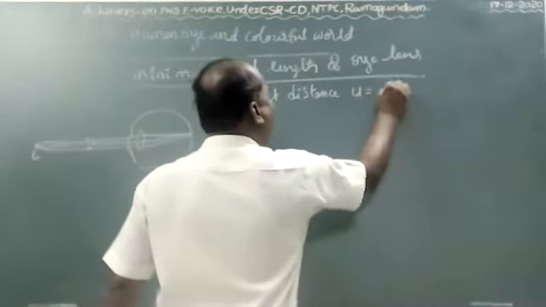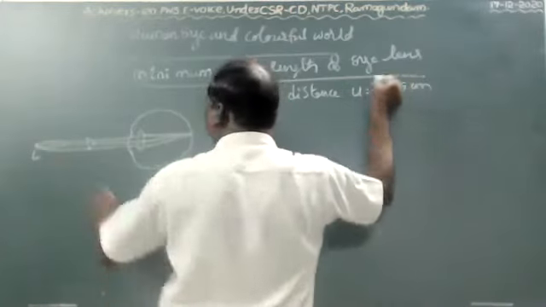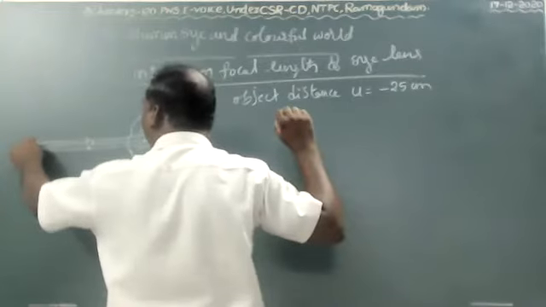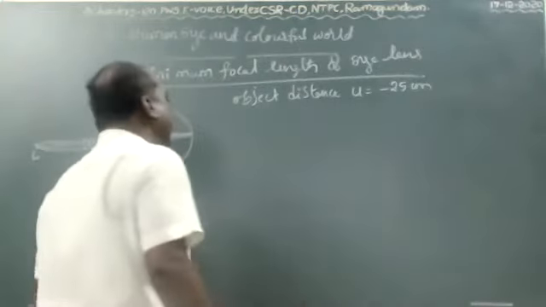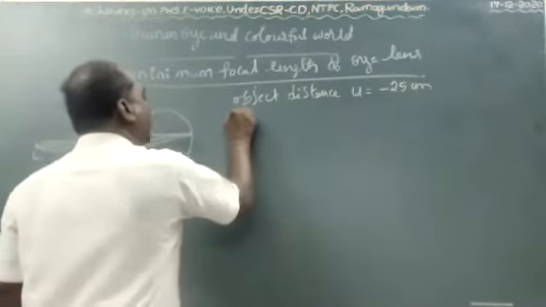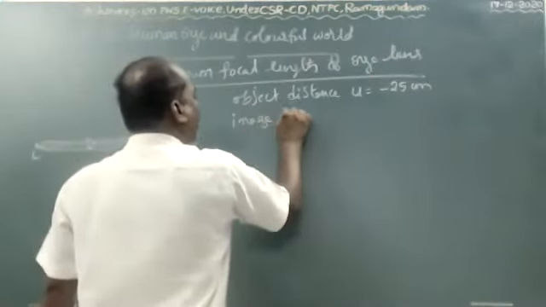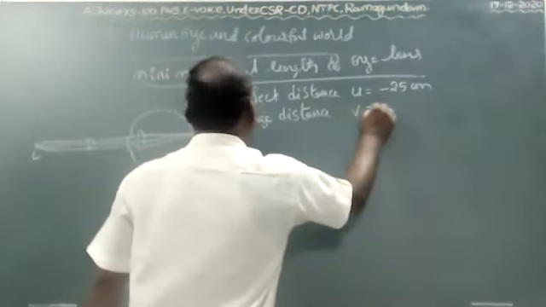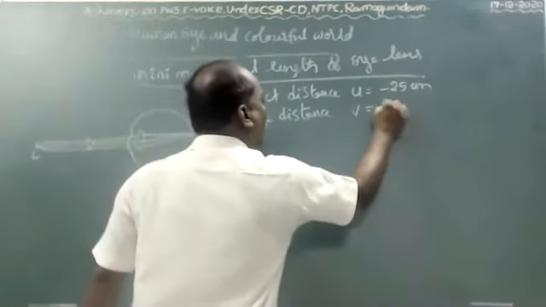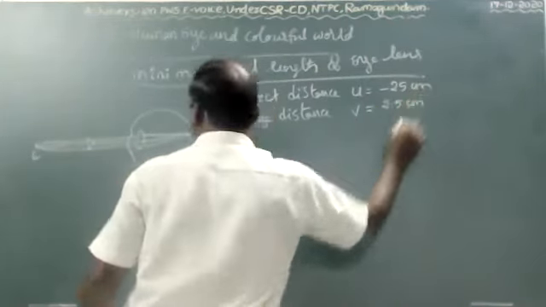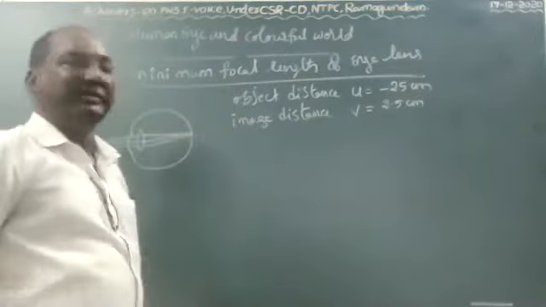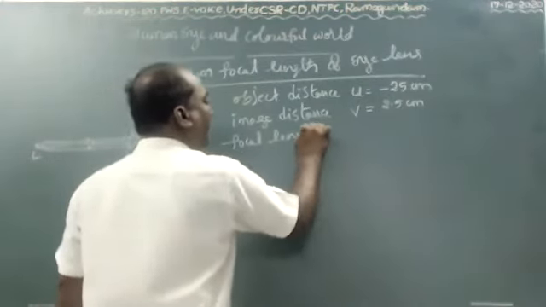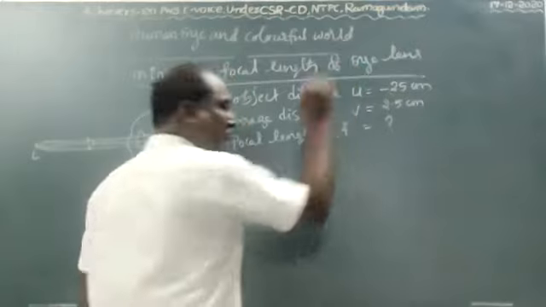So now object distance u equals minus 25 centimeter, because L is given. L means least distance of distinct vision, means the object is placed here, at a distance of 25 centimeter. Now image distance. Image distance v equals, the image falls on the retina, that means 2.5 centimeter, because the eye lens to retina distance is 2.5 centimeter. Find the focal length. Focal length f equals.